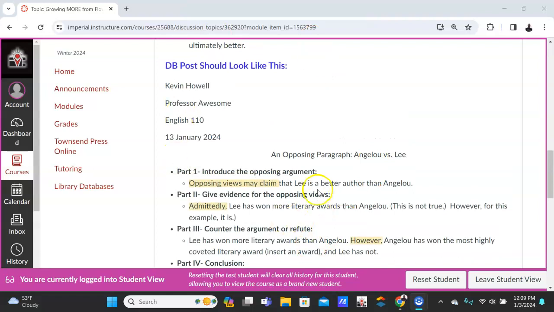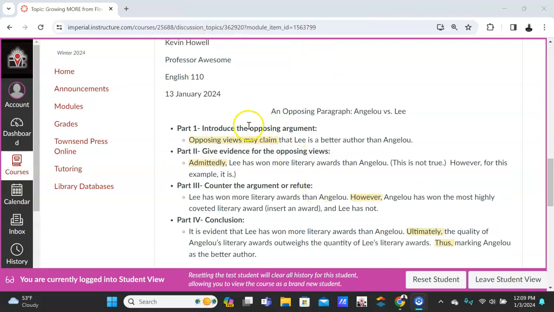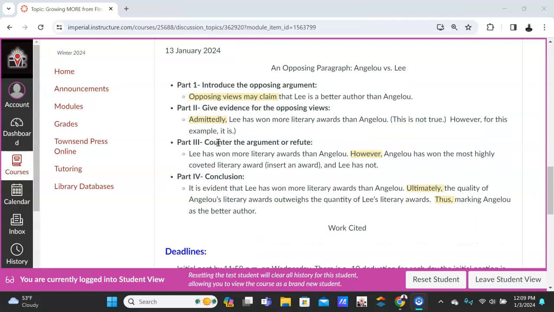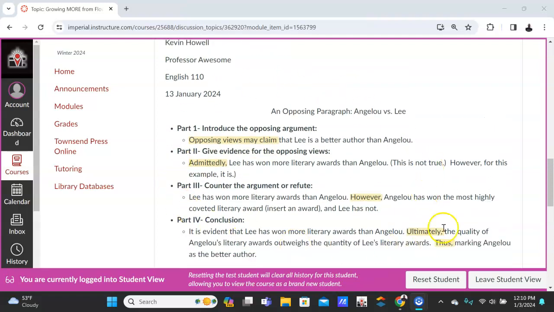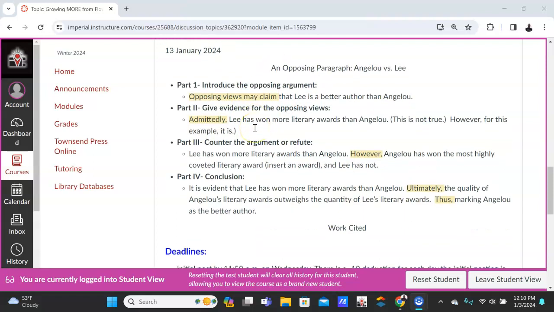So this is what your paragraph will look like. Again, the bold I want, the opposing in yellow, the keywords in yellow. Okay. Now, if you have trouble with formatting in the discussion board itself, just try to make it as clean as you can. However, when you submit this as your initial paragraph for me to grade, make sure that you use all of these formatting, the indents, etc. Okay, if you have any questions, let me know.